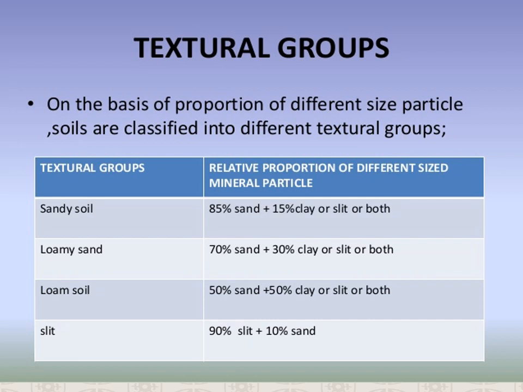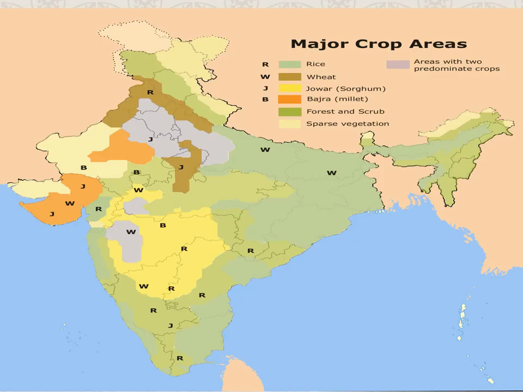Sandy soil has a lot of air spaces but cannot hold much water, only very little water.